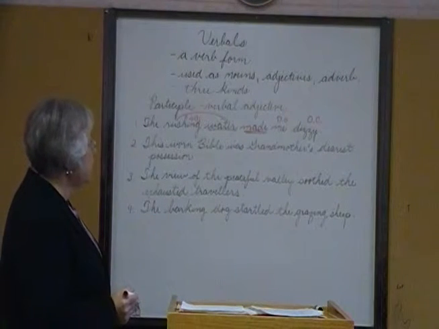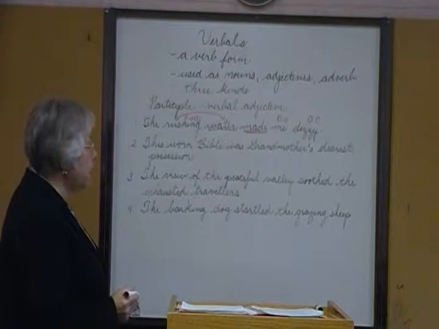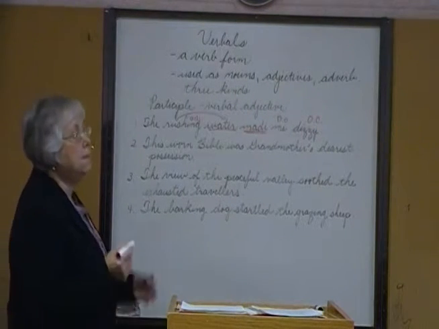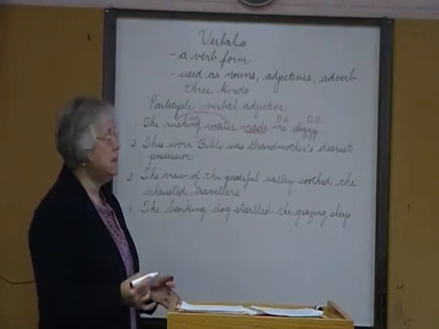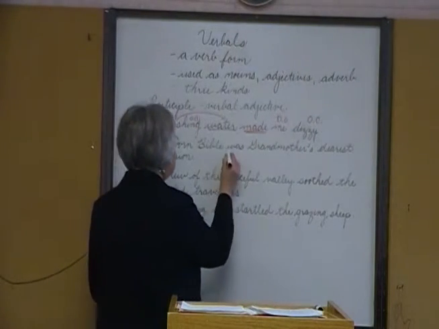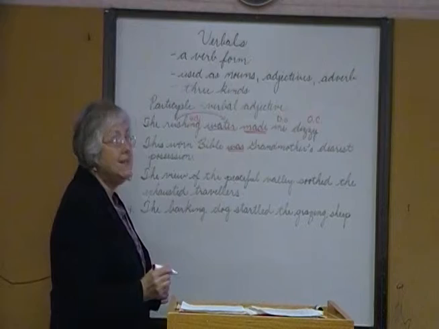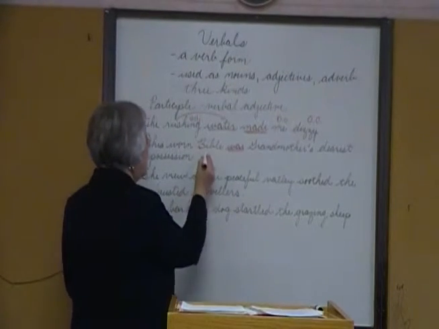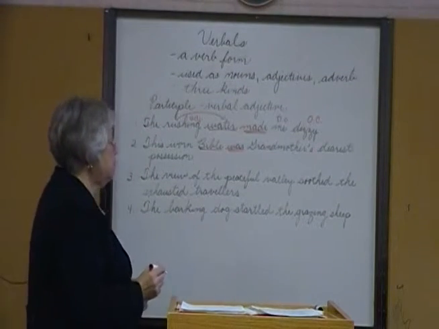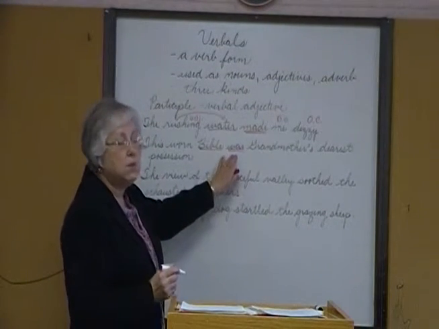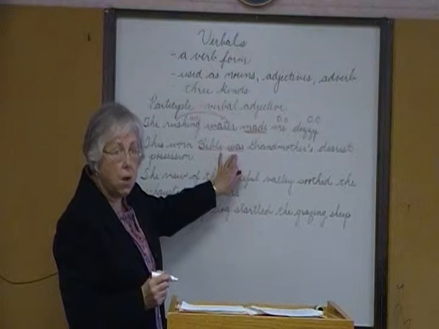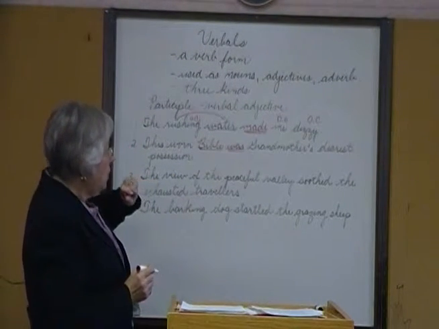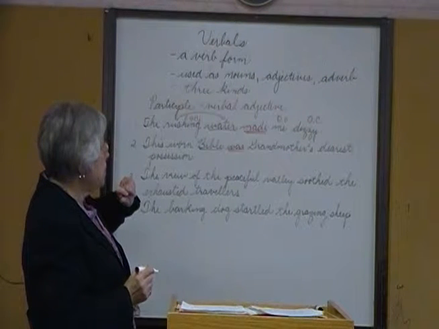Number 2, this worn Bible was grandmother's greatest or dearest possession. What's the main verb in a sentence? Was. Was is linking. Who or what was? Bible is the subject. Since it's a linking verb, it's going to be followed by either a predicate nominative, a noun, or a predicate adjective. What is it going to be?